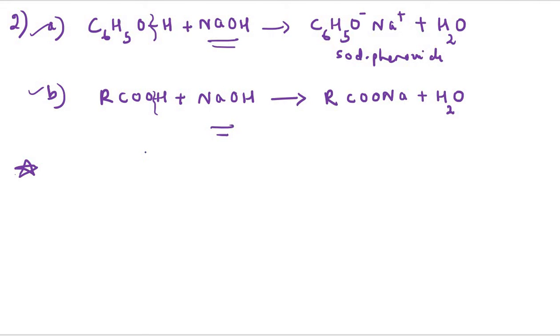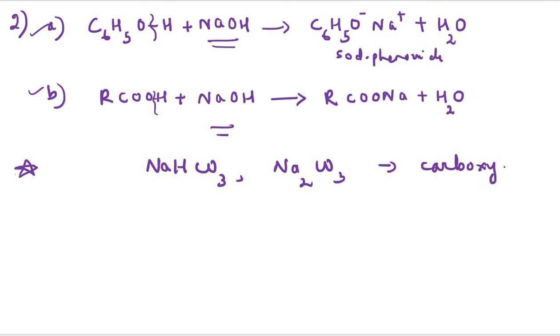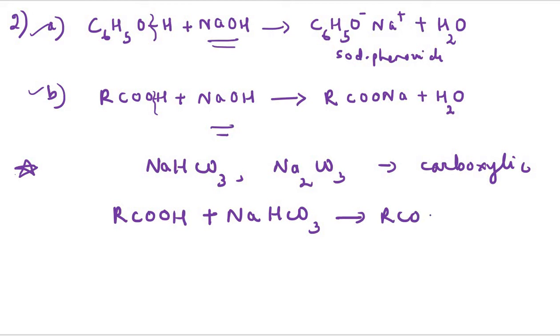Now, if we are taking a weak alkali like NaHCO3 or Na2CO3, it is observed that only the carboxylic acid group will react with it. For example, an acid on reaction with sodium bicarbonate gives RCOONa plus CO2 plus H2O.